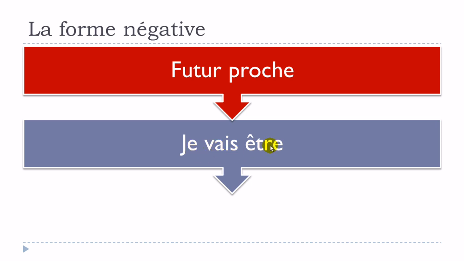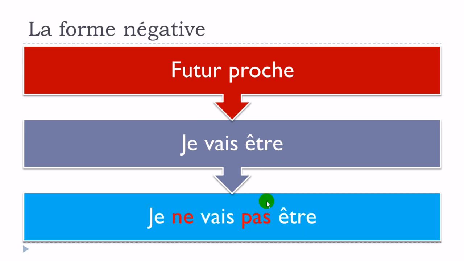Je vais être. But then the interesting thing is that in this structure, clearly you've got two verbs. The first one is aller, and it's conjugated, but then the second one is être, okay? It doesn't change anything because you will have to put ne and pas before and after your first verb. Okay? So, je ne vais pas être. If you make the liaison, je ne vais pas être.